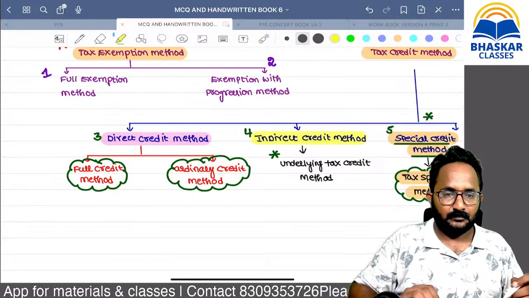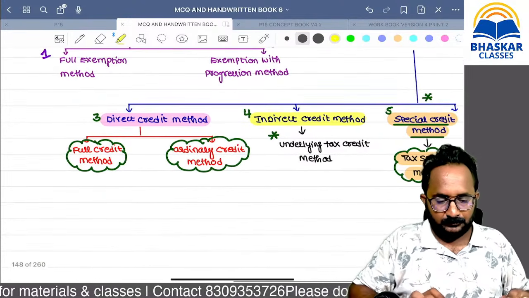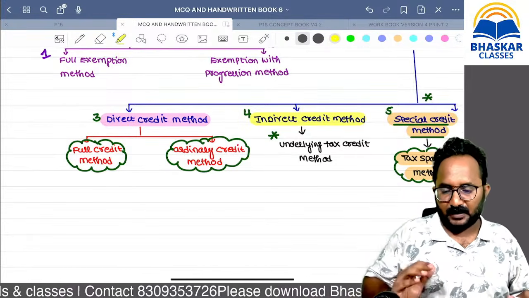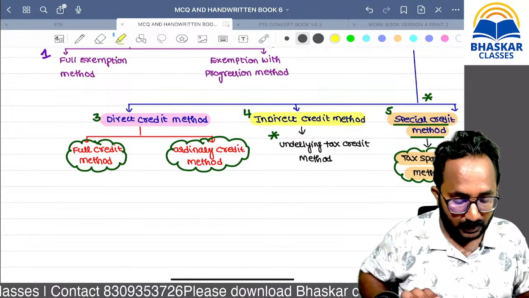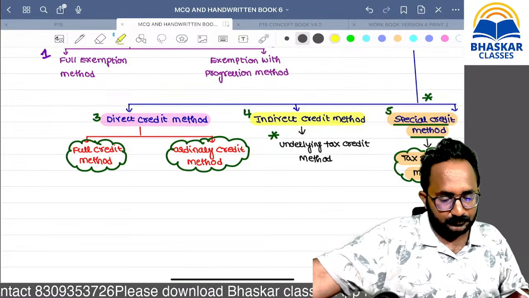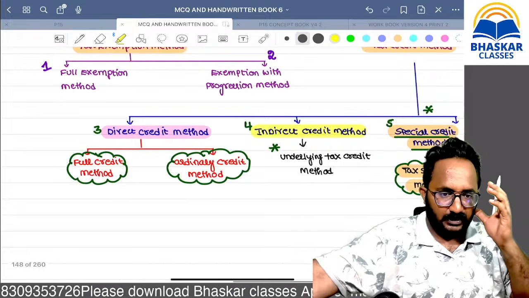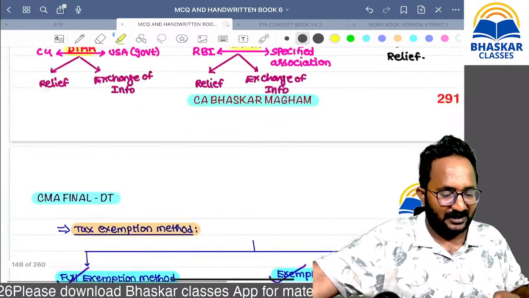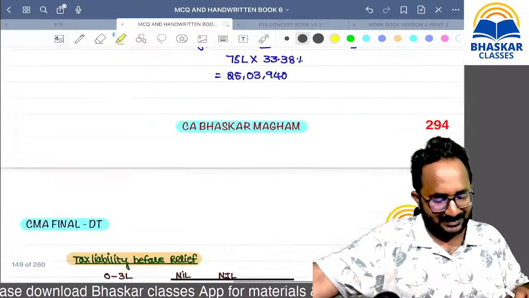Now, next one. Listen again, no issue. If you don't know these methods, if I take it again it will take up to 12 also, and I don't want to take it again. You can listen again also, in revision time, yes, you can follow. If the tax percentage is 35, we can take the credit up to that amount of tax.